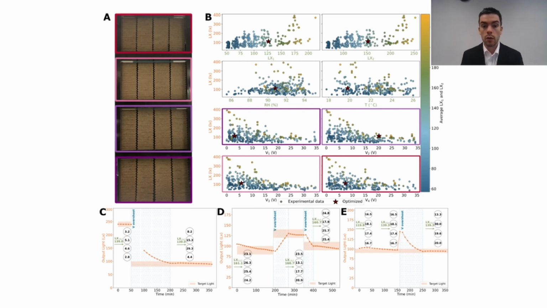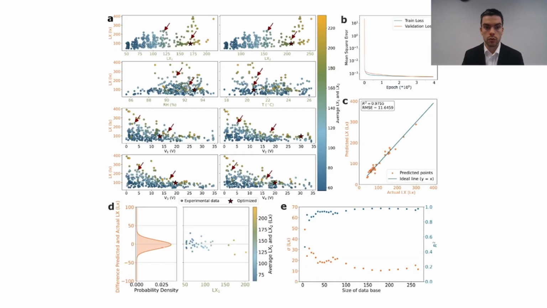In order to train the model, we created a database of more than 300 points, which relate each individual voltage and the input to the output of the system. Then we highlighted different configurations in different scenarios in which the system is able to prove that it can obtain the targeted light, making more control and more industrial applications possible for actuating structures.